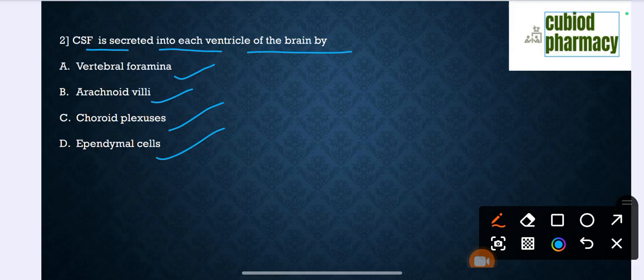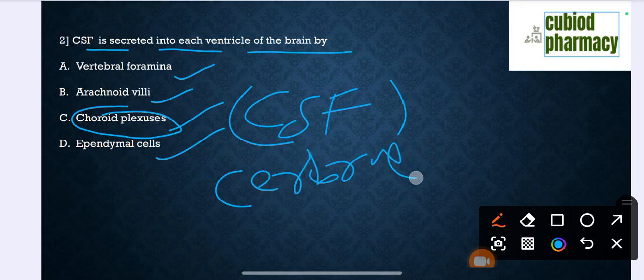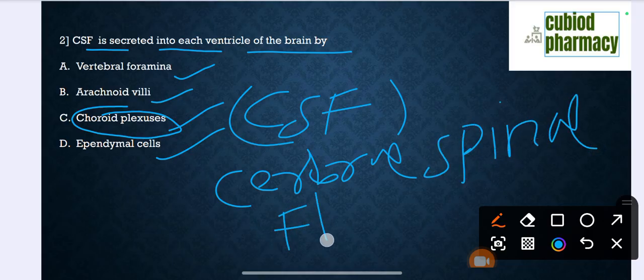The correct option is choroid plexus. CSF is cerebrospinal fluid, secreted into each ventricle of the brain by the choroid plexus. The correct option is C.